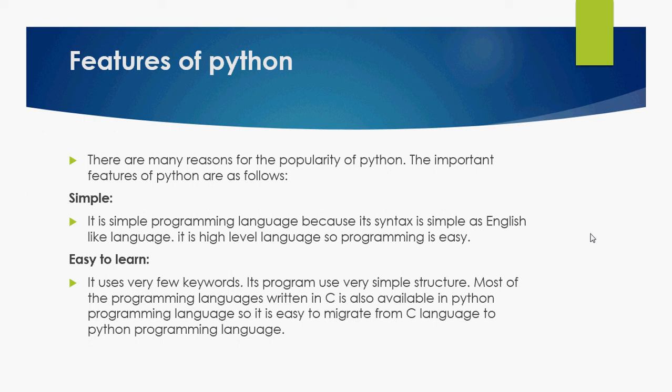First thing is it is simple. It is a simple language because its syntax is the same as English. It is a high level programming language, and if you are aware of different types of programming languages, then a high level programming language is easy to learn. Next feature of Python is easy to learn. Yes, of course it is easy to learn because its structure is very simple and there are very few keywords in the Python language. Its syntax is very simple, so we can say that Python is an easy to learn language.